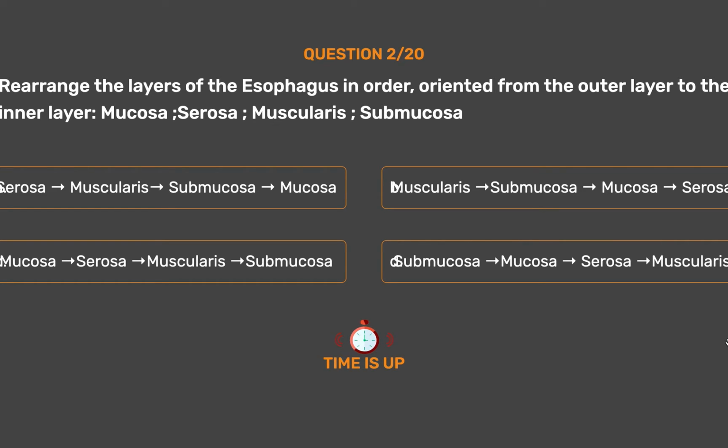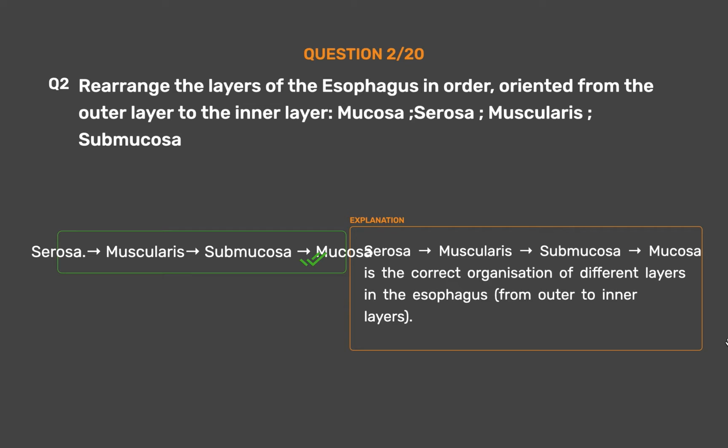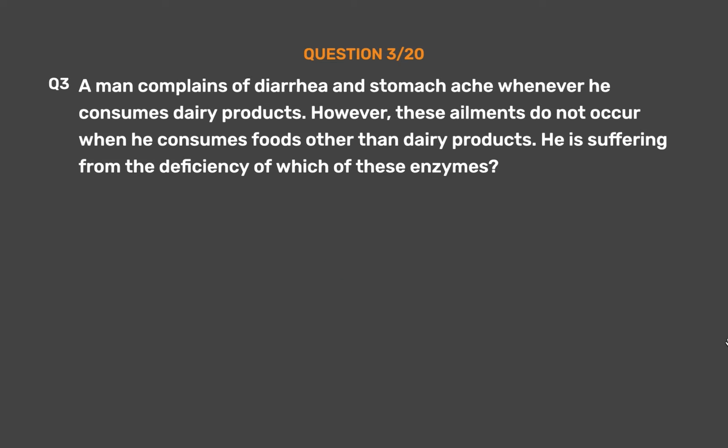The correct answer is Option A. Serosa, muscularis, submucosa, mucosa is the correct organization of different layers in the esophagus, from outer to inner layers.